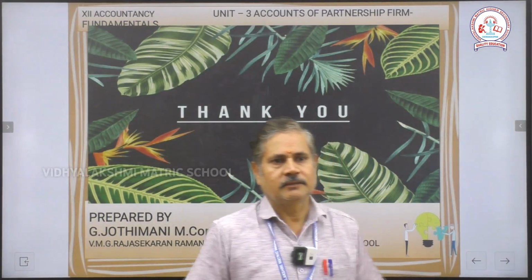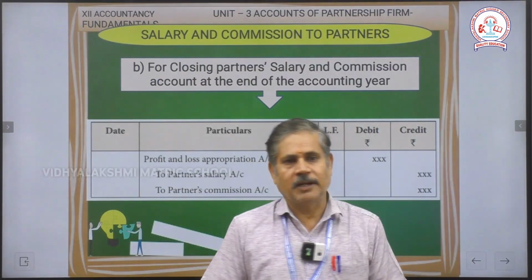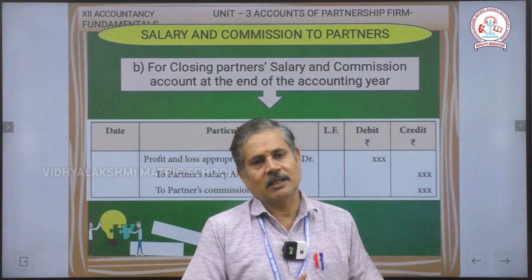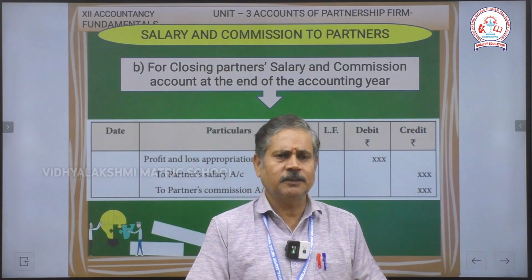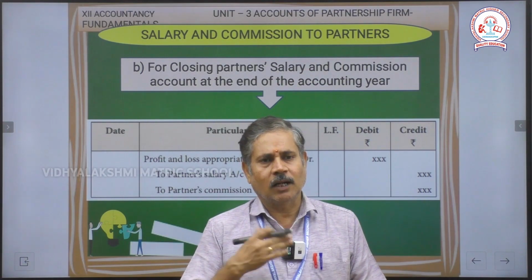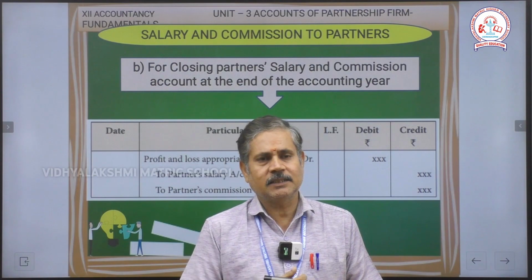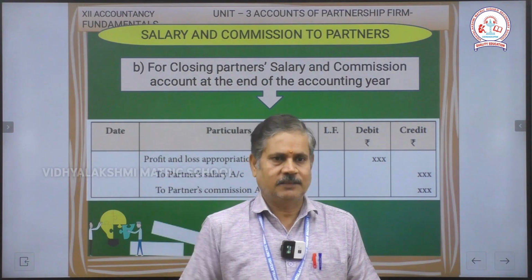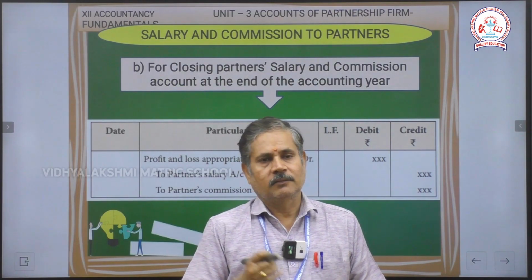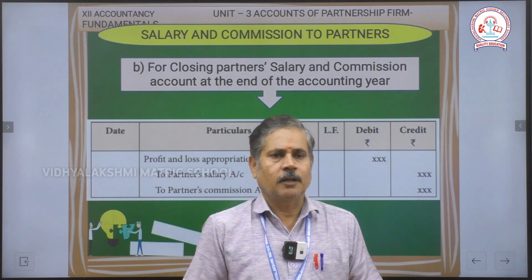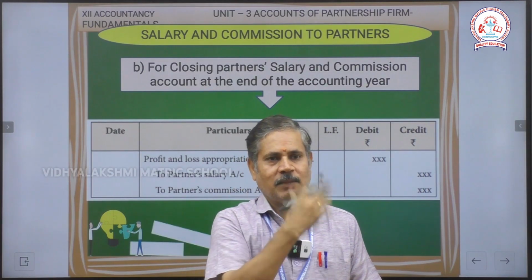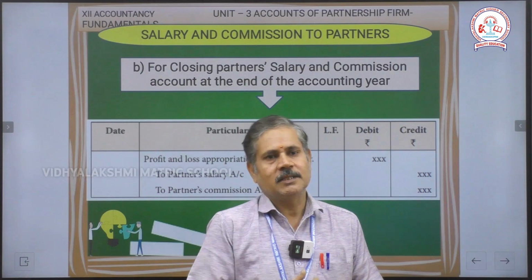Okay. Then thank you my dear students and my dear viewers. Today we have discussed chapter 3, the basic concept of partnership firm. What is meant by partnership firm, what are its features and what are the methods we discussed. Then fixed capital, fluctuating capital, and the distinction between fixed and fluctuating. Then the formula for interest on capital, interest on drawing and profit and loss appropriation with adjusting entry. In the next class we will see sums based on the formula.